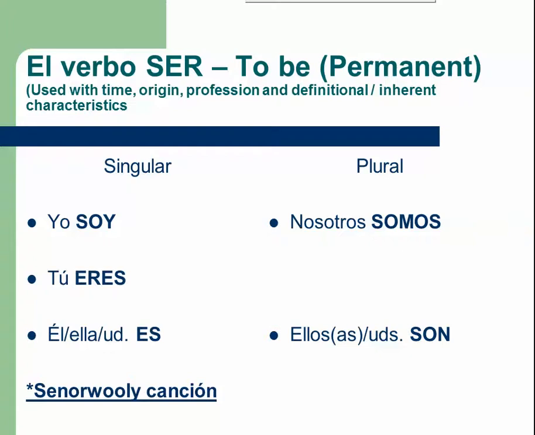Alright, so el verbo ser, we're going to do something that's called conjugating with every single verb in Spanish. Okay, so the first verb we're going to use is the verbo ser. We looked at this verb in the vocab portion of this week, but for right now we're going to focus on it as a verb and how it means to be. It's used with time, it's used with origin, it's used with profession.